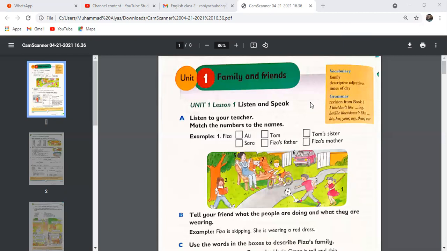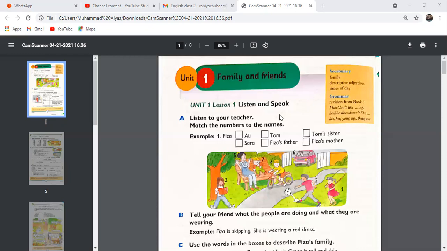We are going to discuss family and friends, and we will also discuss descriptive adjectives, and then times of the day. And in grammar, we will discuss pronouns and I like, I don't like. Okay, so let's start and then I'll explain it to you.